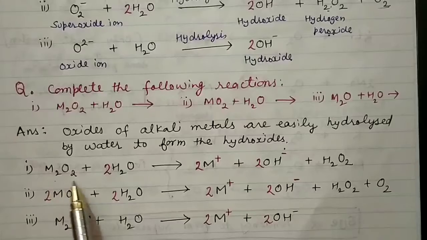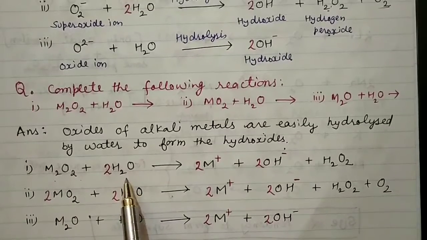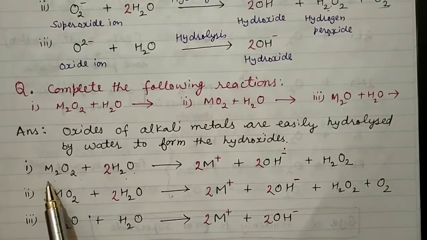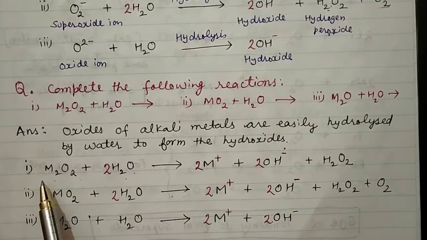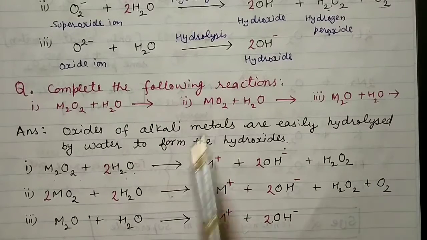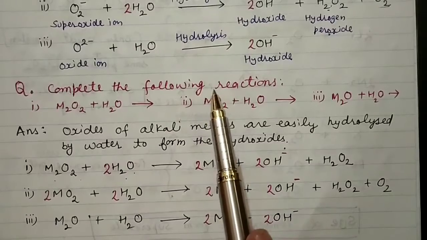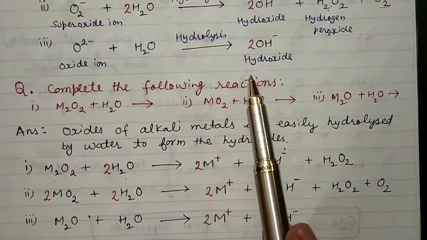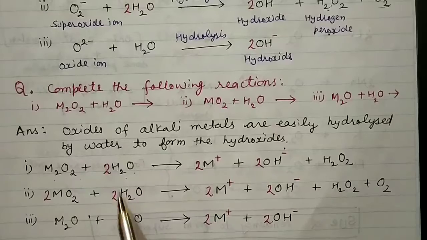Here M2O2 means peroxide, MO2 means superoxide, and M2O means oxide. So it is the same question we discussed in the above case, the same situation.